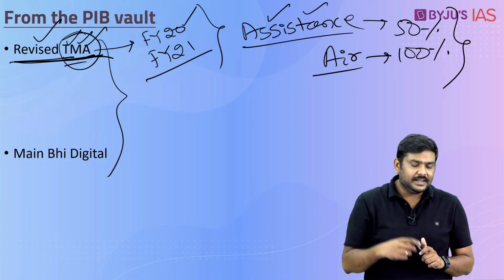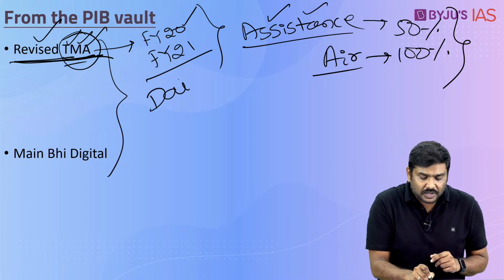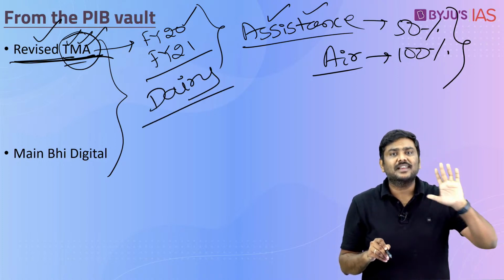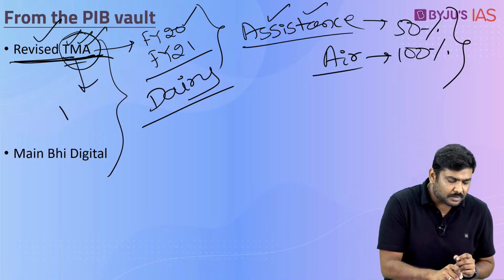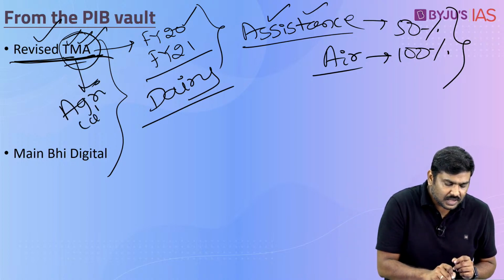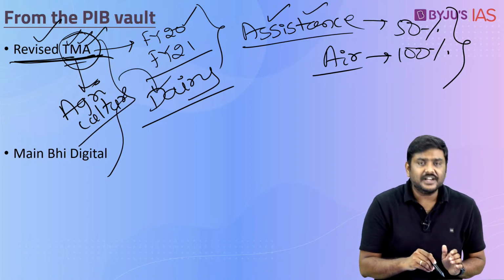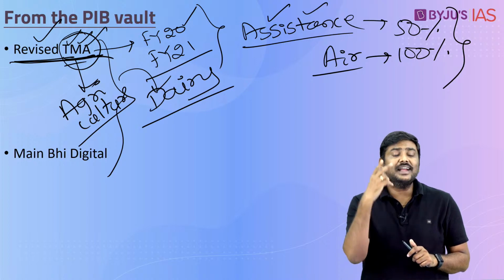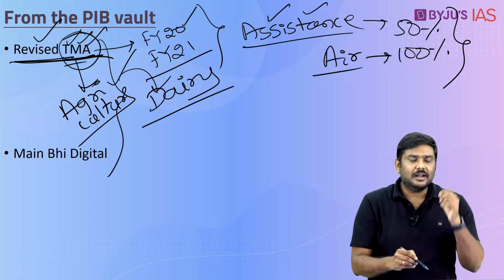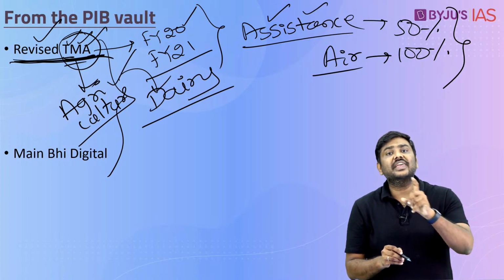First point. Second, earlier the dairy products were not covered under this particular scheme. We covered only some of these agriculture commodities. Agriculture exports were covered. Now the coverage has been extended even to dairy products. That is the second very important change that has been done by the government under the revised TMA.